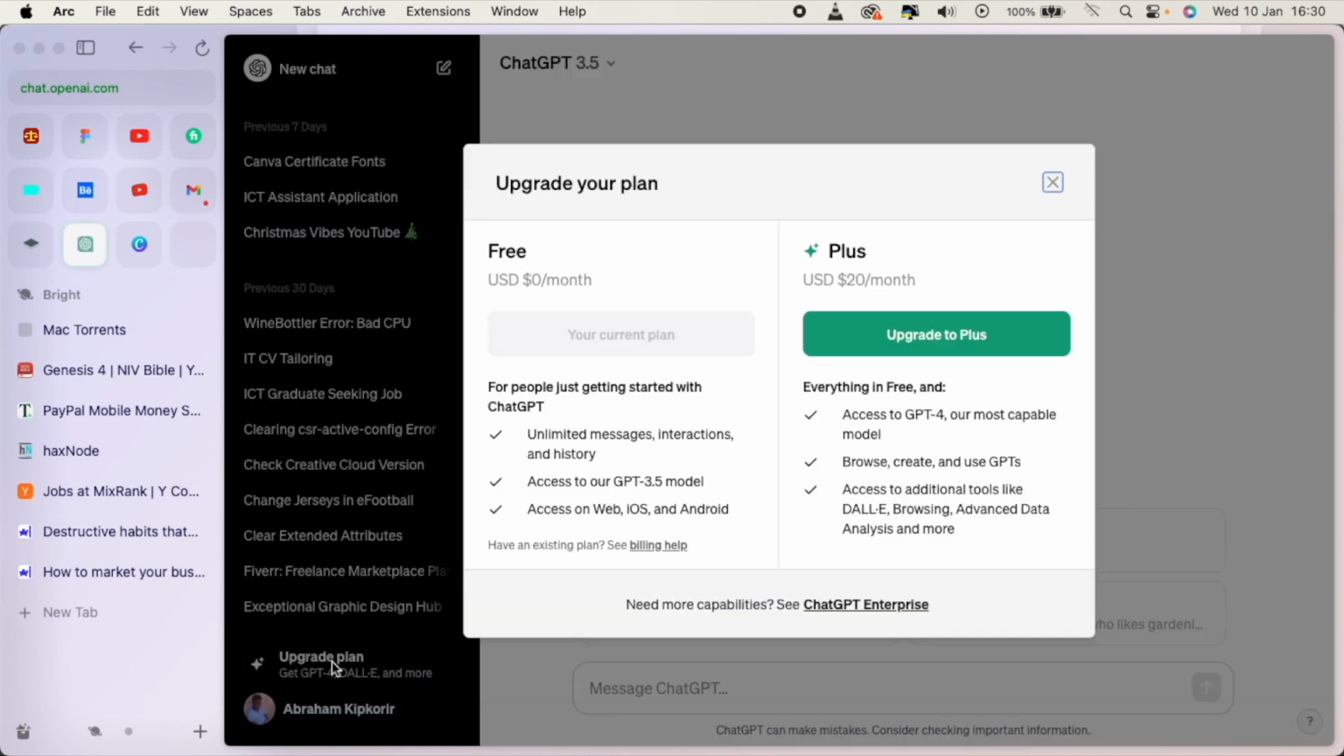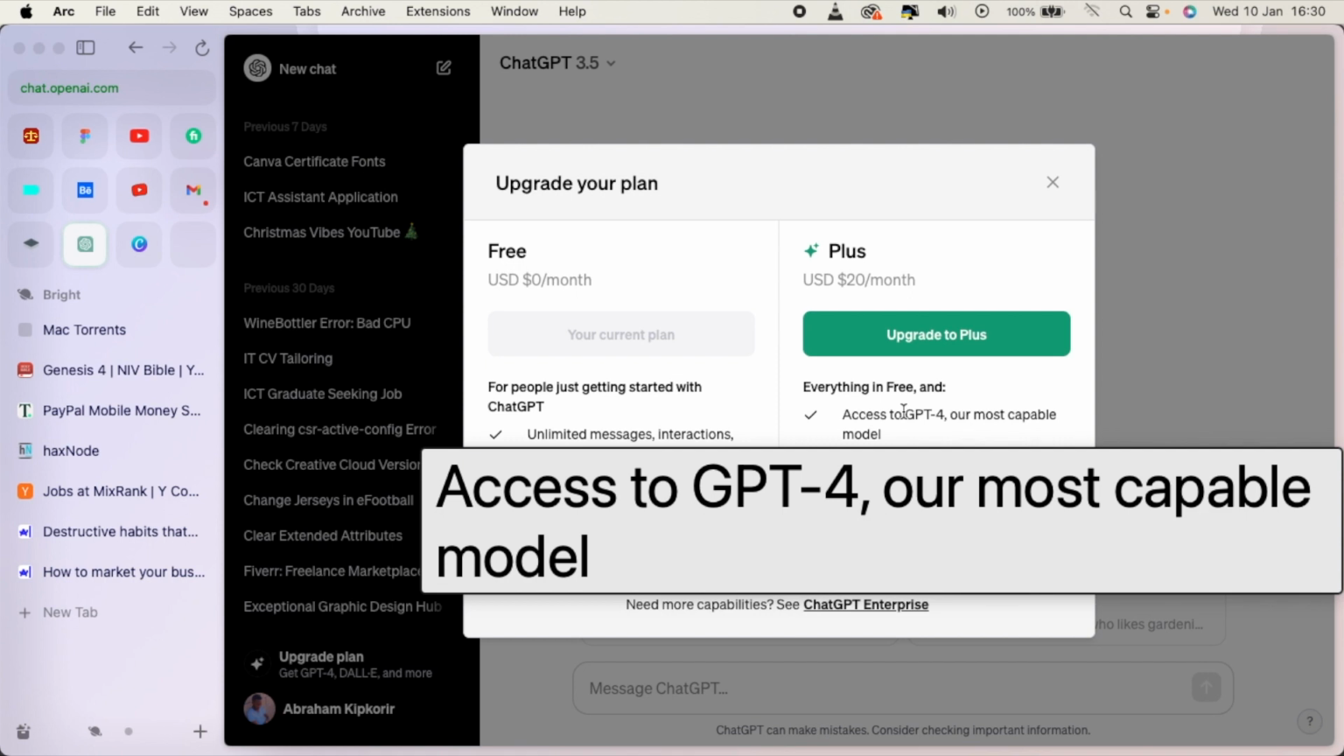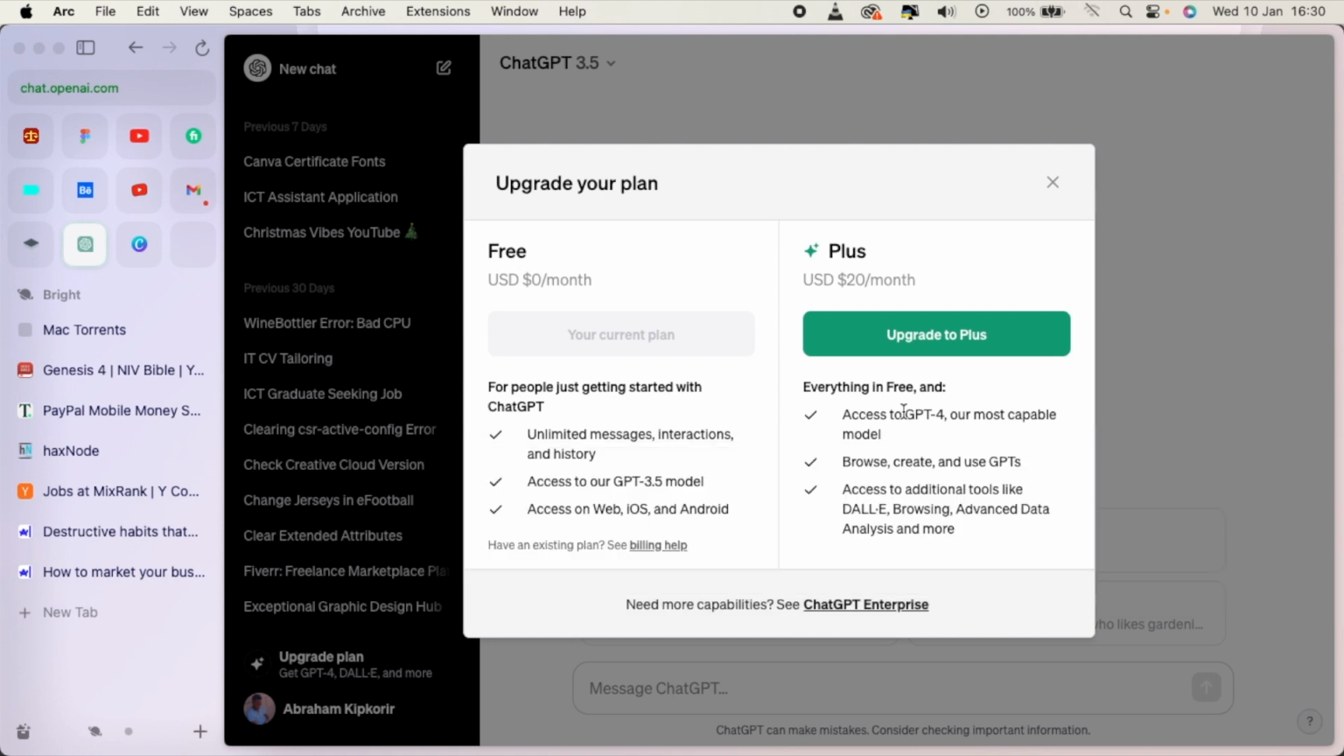show you something. If you go to this section, that is the upgrade, as you can see, for you to access GPT-4, which is the most capable model, you'll have to pay, that is $20 per month. But I want to show you a workaround on how to access GPT-4 for free. So